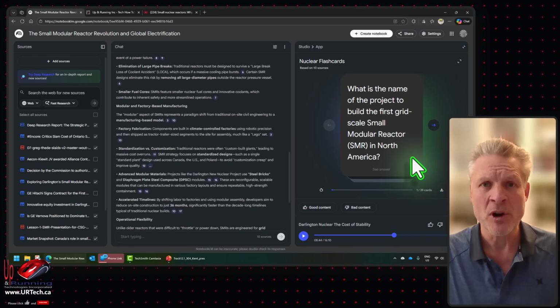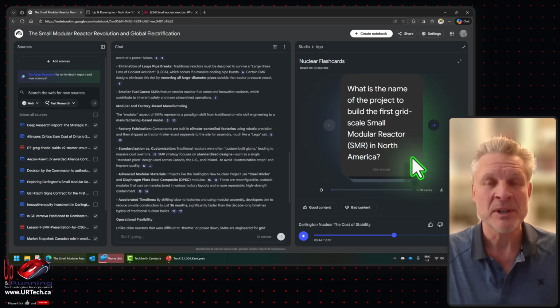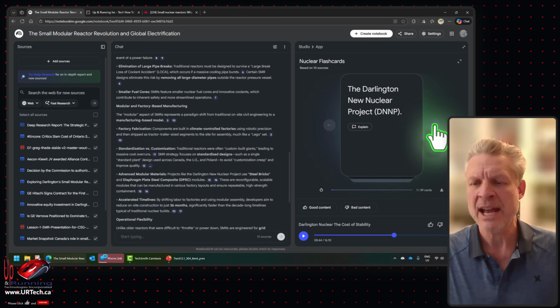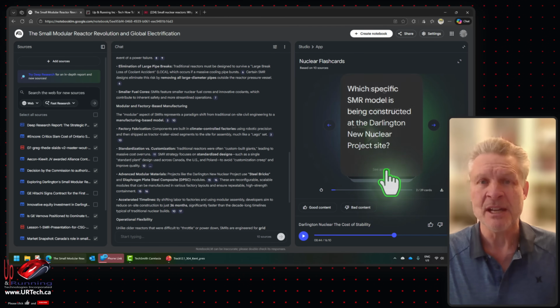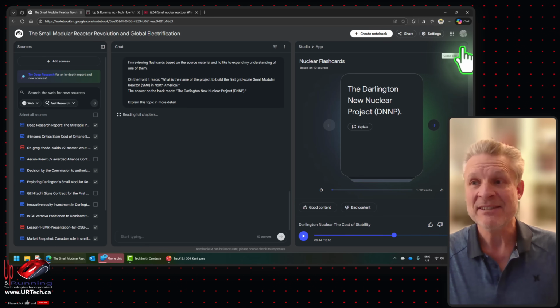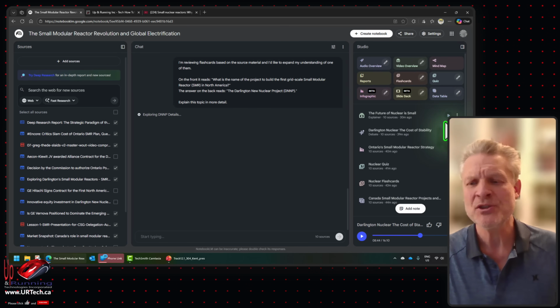So helpful for executives, politicians, students, anybody that needs to commit things to memory. What's the name of the first block? Okay, who cares? Darlington, yay! Which specific model's being done? And I can click on explain if I want more detail, and it'll spew out more information over here. So you get the idea. These snap cards, flashcards, super helpful.